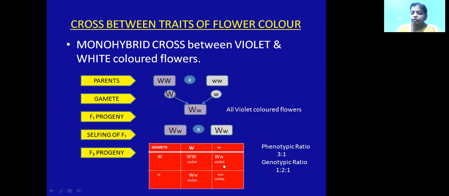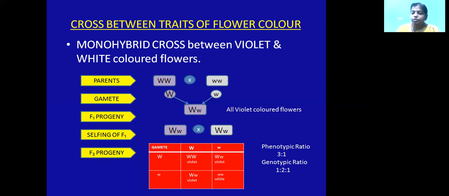So for the zygotes, you can see there are 3 violet color and 1 white color. That means white color flowers have been expressed in the F2 generation, and in the F1 generation there were no white color flowers. That means white color flowers are recessive and violet color flowers are dominant.